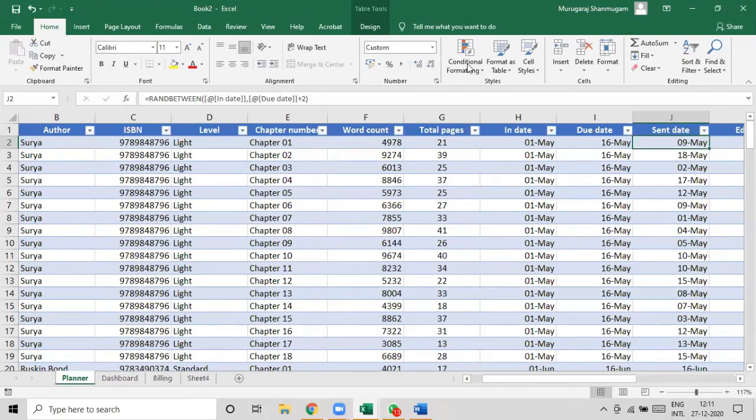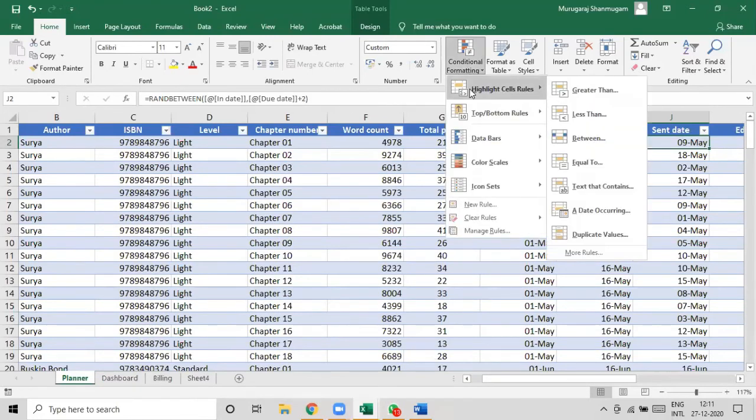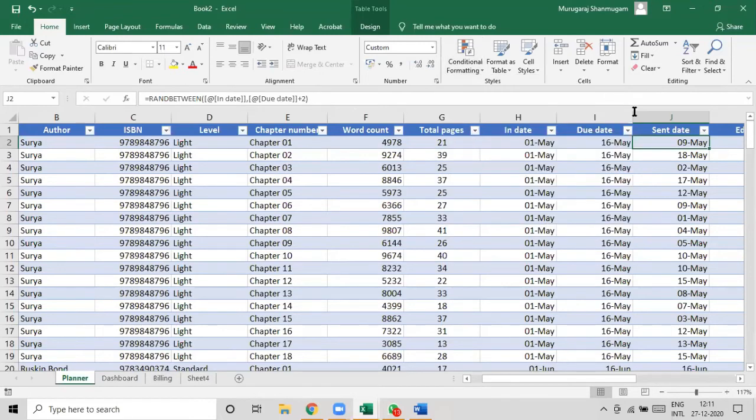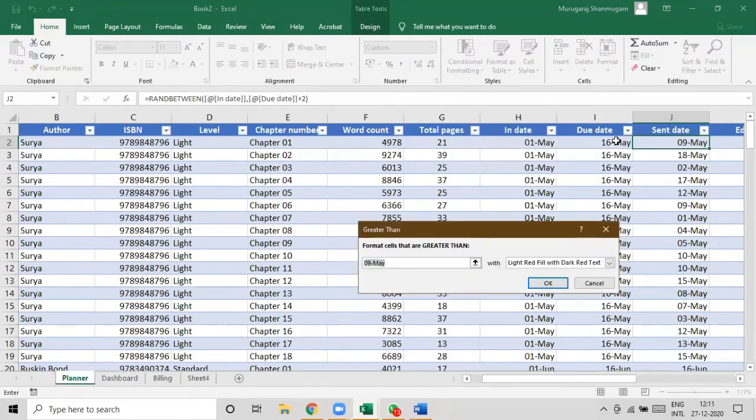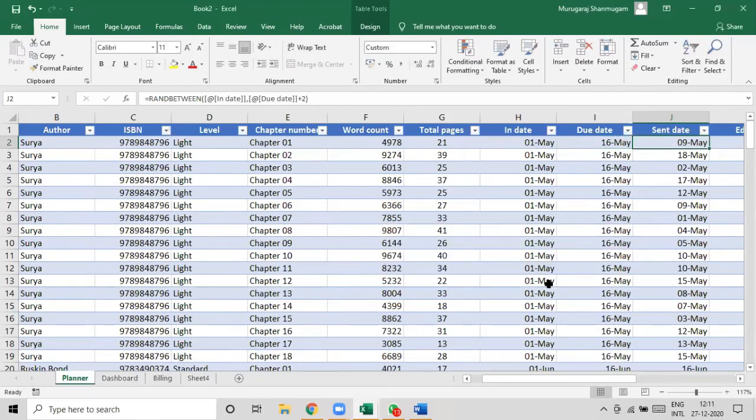I'm going to use conditional formatting, highlight cells if greater than this value. Okay, so it is none.